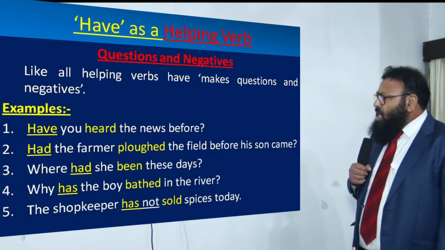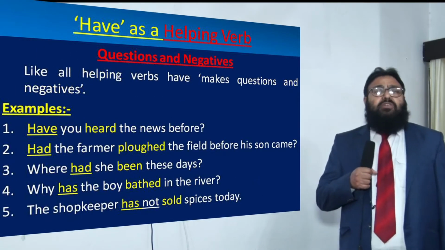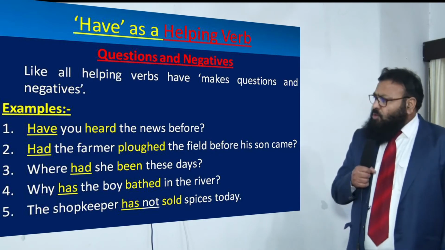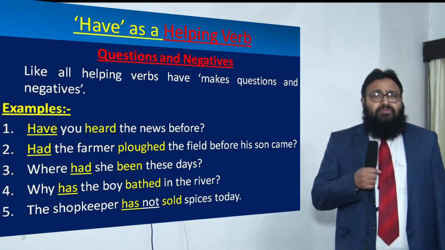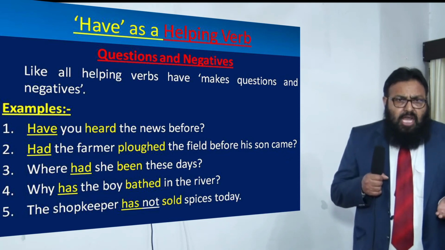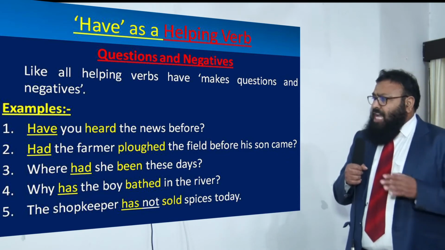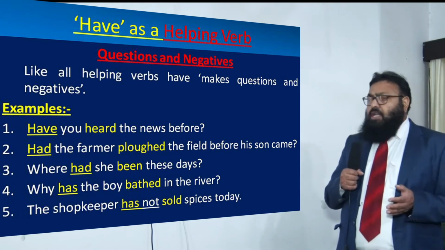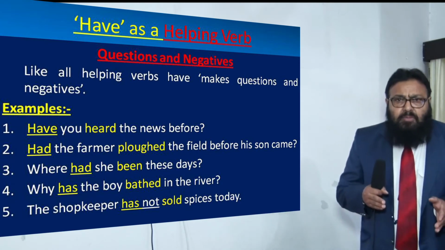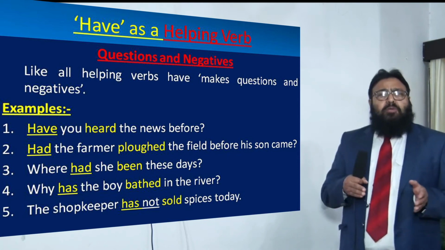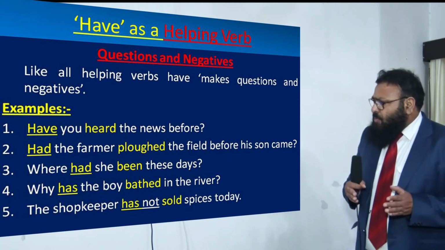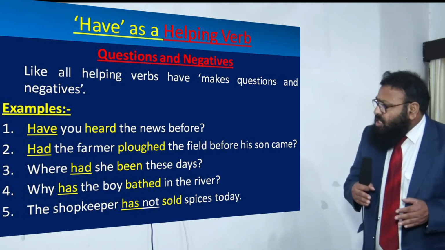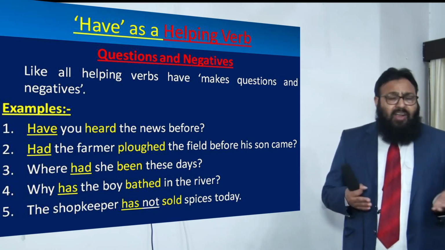Now dear children, when we make questions and negatives in present perfect or past perfect tense, how do we make use of have? Just as you know, inversion takes place, that means the first helping verb comes before the subject, and the second verb, whether it is a helping verb or the main verb, remains in its place. Have you heard the news before? Now it has been used to frame an interrogative sentence.